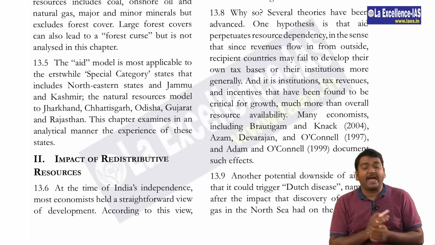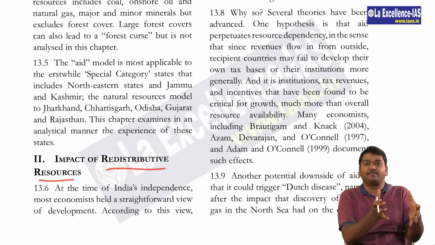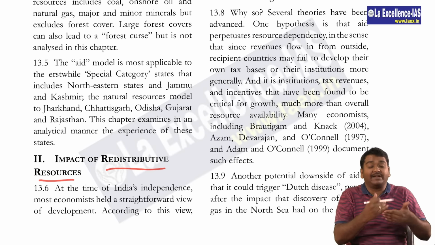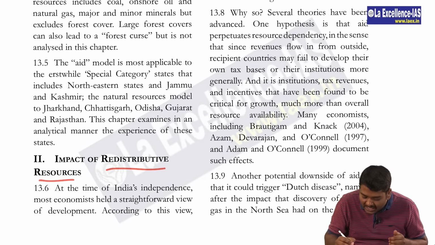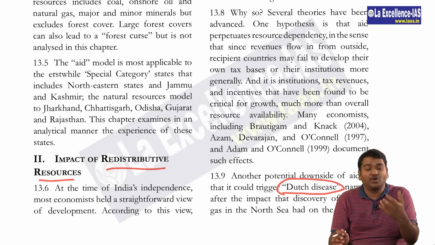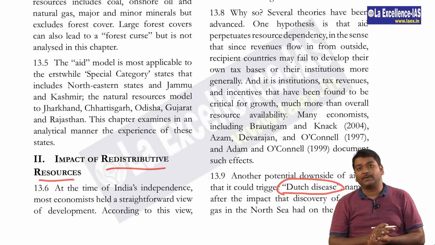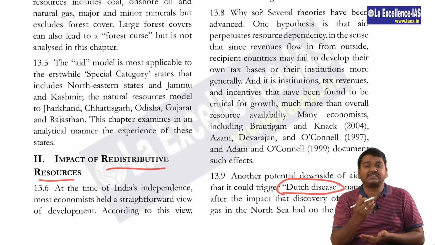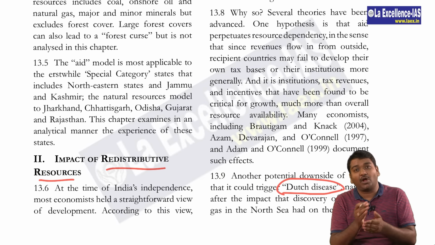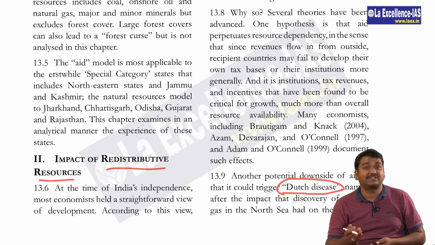Then on the next page, they talk about redistributive resources, where they say that if, for example, a state has a lot of mineral reserves, and it is giving aid to the people, or money is transferred to the people, then the problem is the Dutch disease. That is, when oil was seen in the North Sea, the people got a lot of money and it was distributed to the people. When this happened, the services sector became very costly and manufacturing and other things reduced a lot. This had a lot of impact on the economy of that country. This is called Dutch disease.